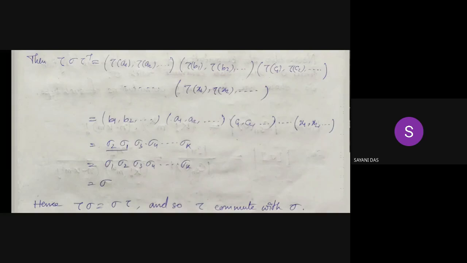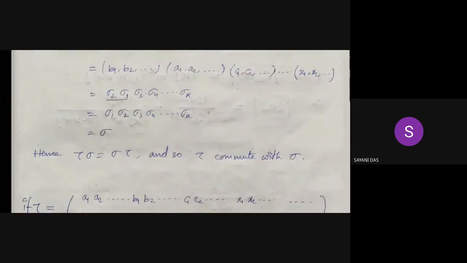So obviously tau sigma is equal to sigma tau, and hence tau commutes with sigma. So we can see here, if we rearrange sigma 2 and sigma 1, we can construct a tau.